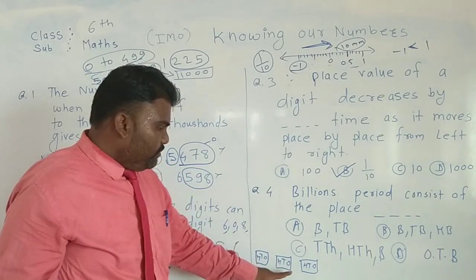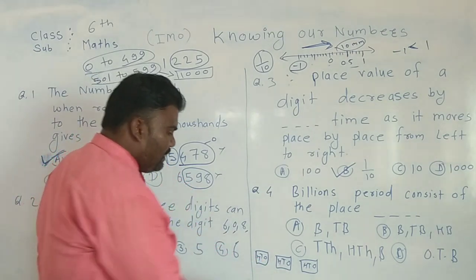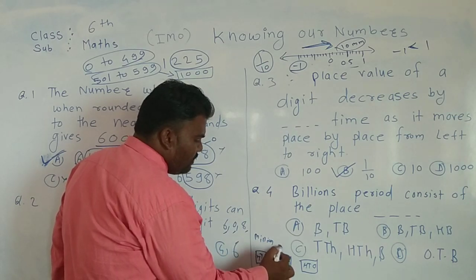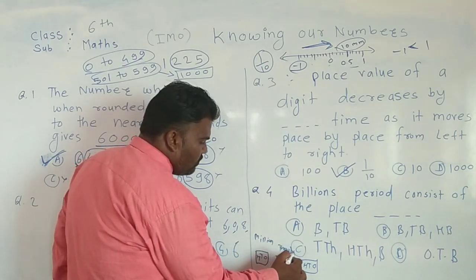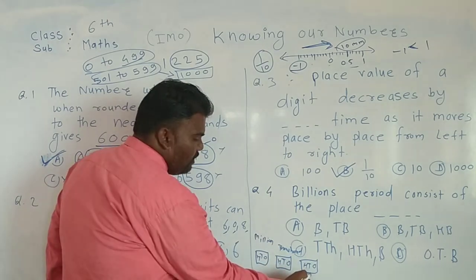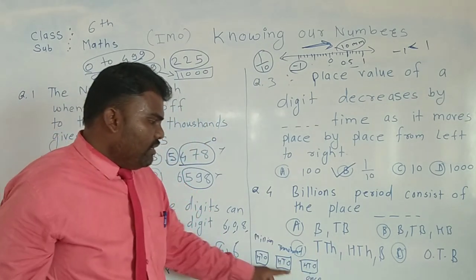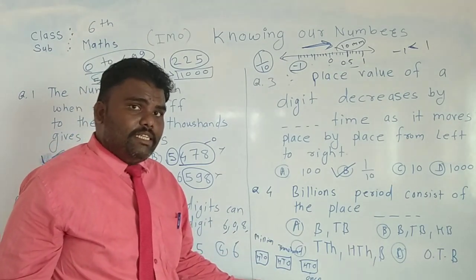This is the ones period, this is the thousands period, and this is the millions period. So this is all about the periods of the international system.